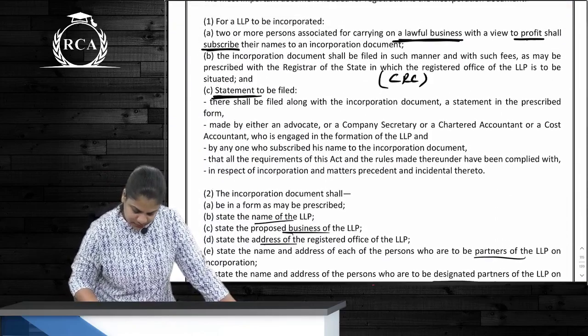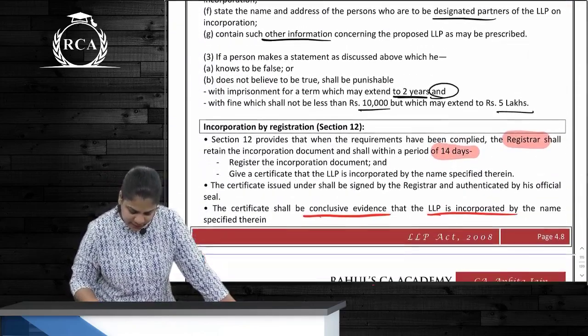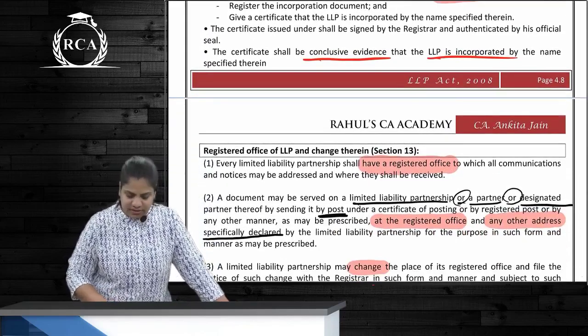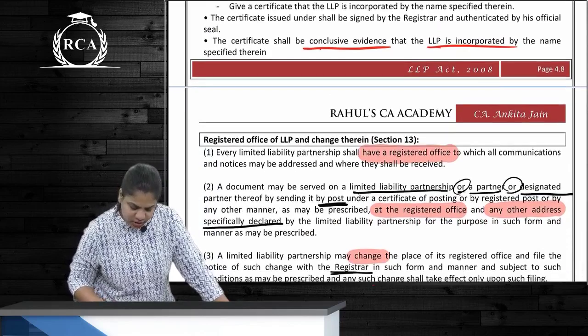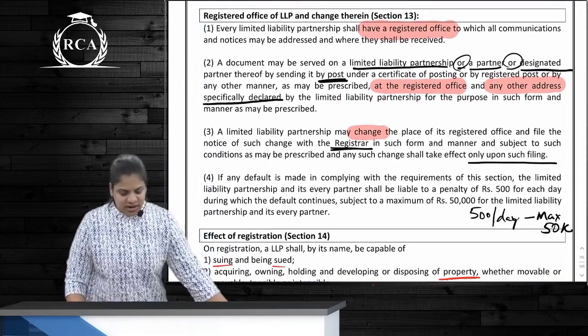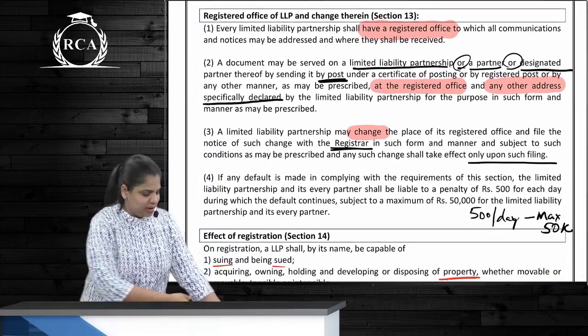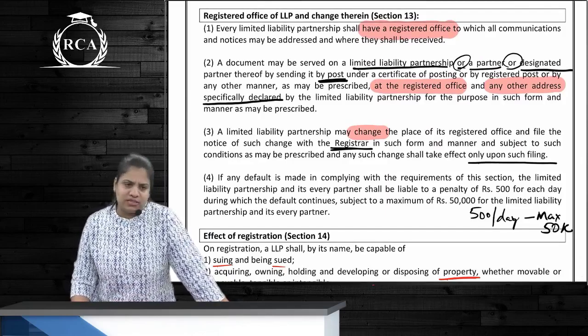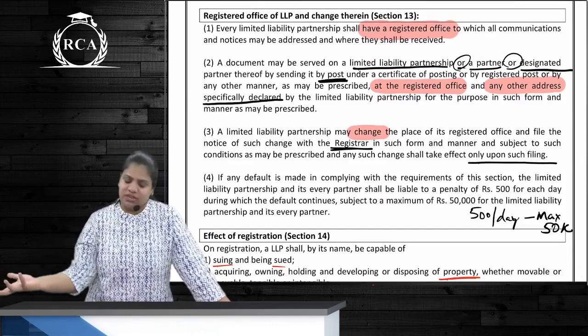Incorporation is done, all this is done, right? Incorporation by registration. So same certificate is conclusive evidence that LLP has been incorporated. Registered office. So LLP, is it required to have a registered office? Yes, a registered office is necessary forever. Can it change its registered office though?